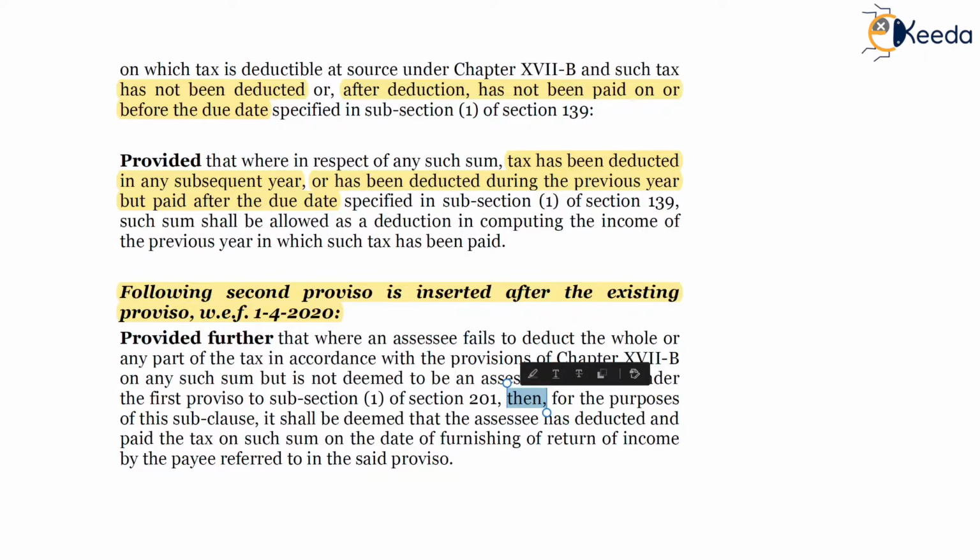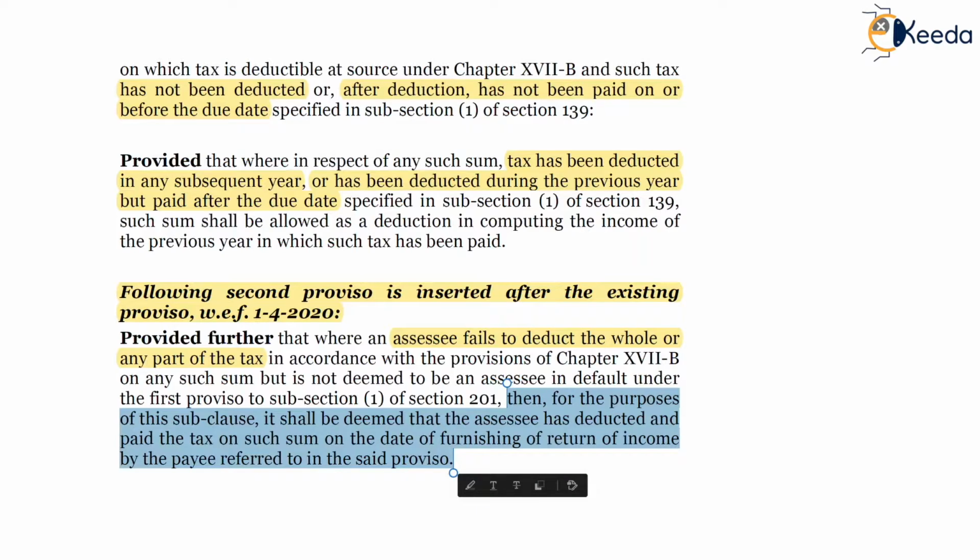So if the SSC fails to deduct the whole or part of any tax, what will be the situation? Then for the purpose of this subclause, it shall be deemed that the SSC has not deducted and paid the tax on such sum on the date of furnishing of return of income referred to in the said proviso, meaning he will be liable to interest.